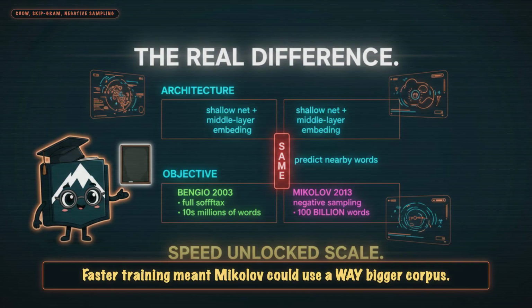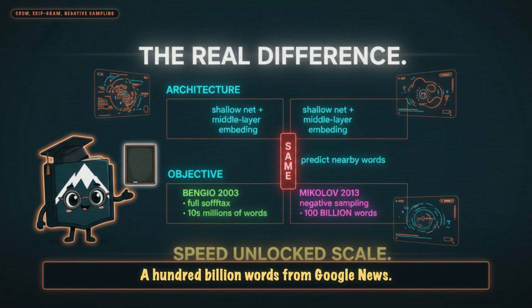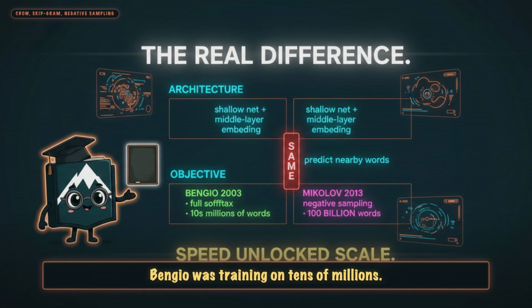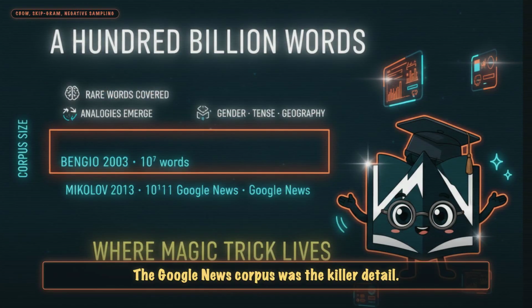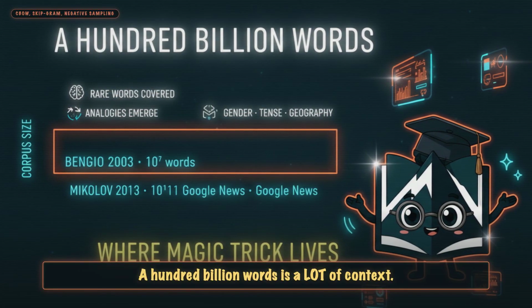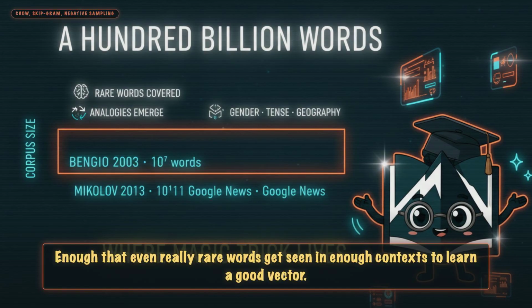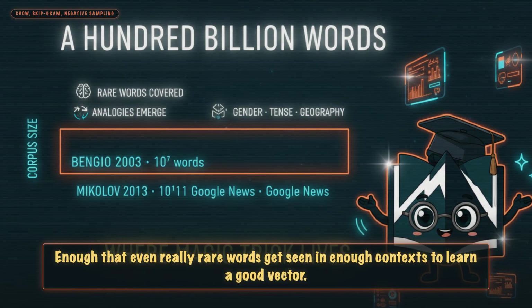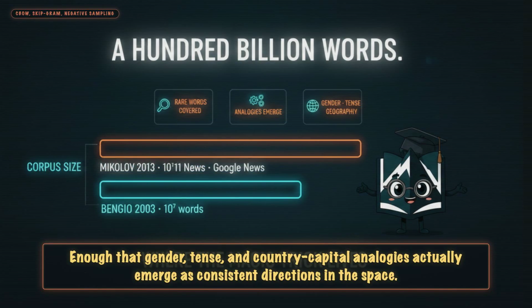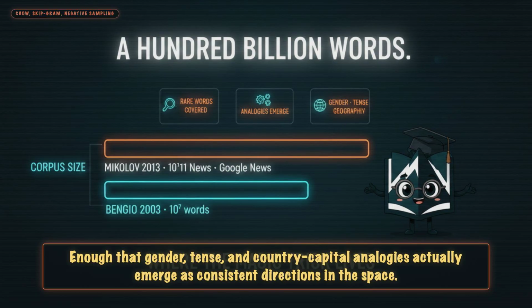Faster training meant Mikolov could use a way bigger corpus, 100 billion words from Google News. Bengio was training on tens of millions. The Google News corpus was the killer detail. 100 billion words is a lot of context. Enough that even really rare words get seen in enough context to learn a good vector. Enough that gender, tense, and country capital analogies actually emerge as consistent directions in the space.